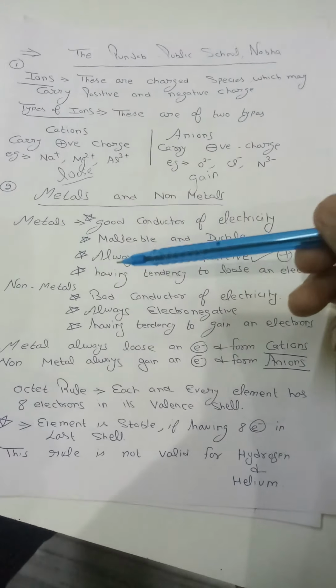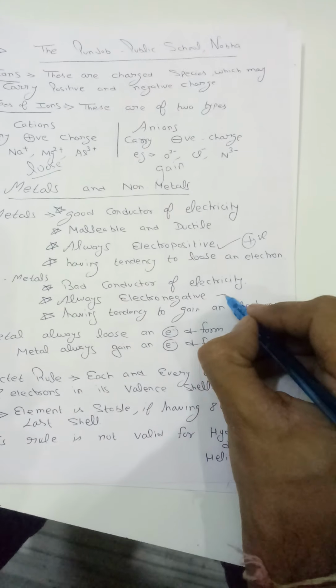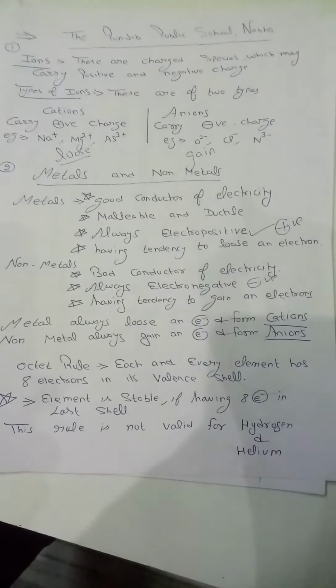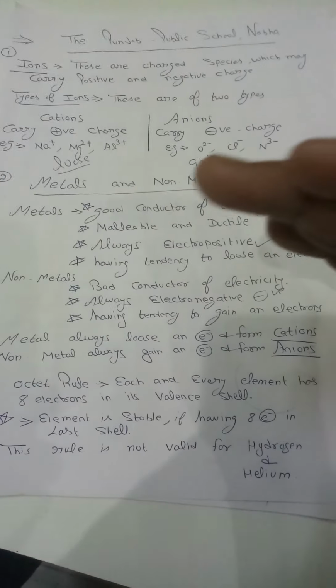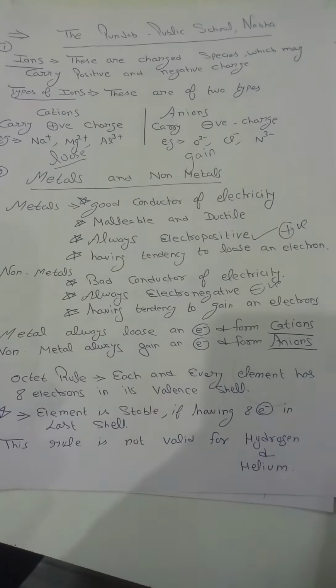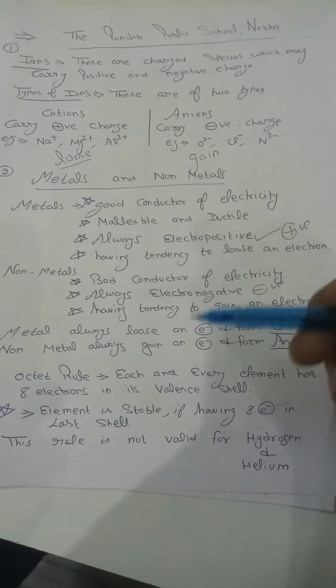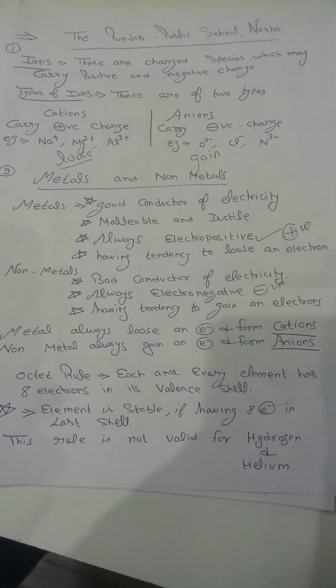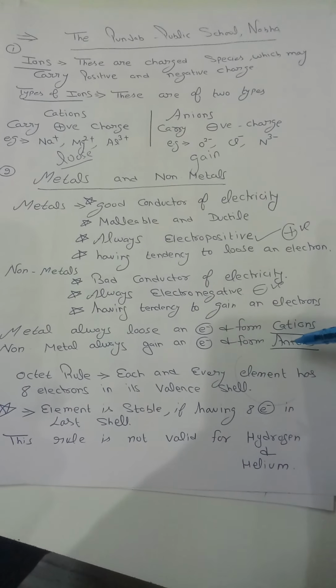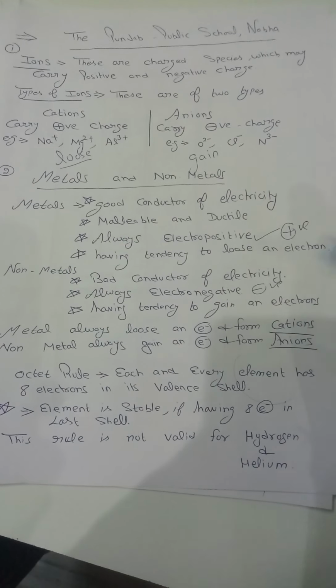Non-metals are bad conductors, and always electronegative. Electronegative means non-metals always carry a negative charge, because non-metals have a tendency to gain electrons. Metals always lose electrons and form cations, and non-metals always have a tendency to gain electrons and form anions.